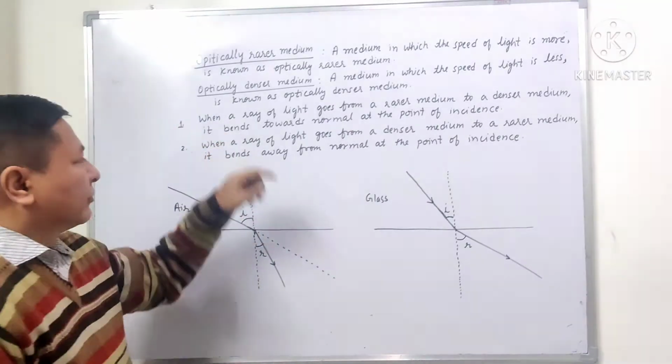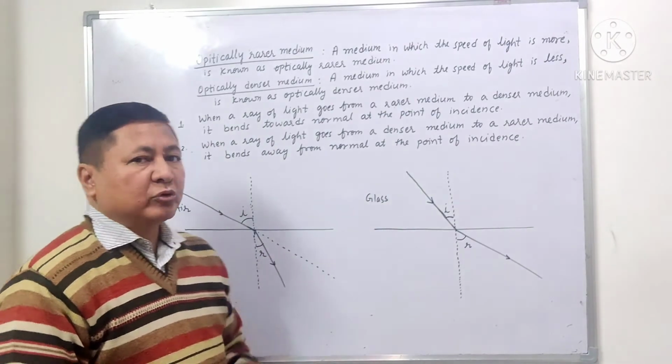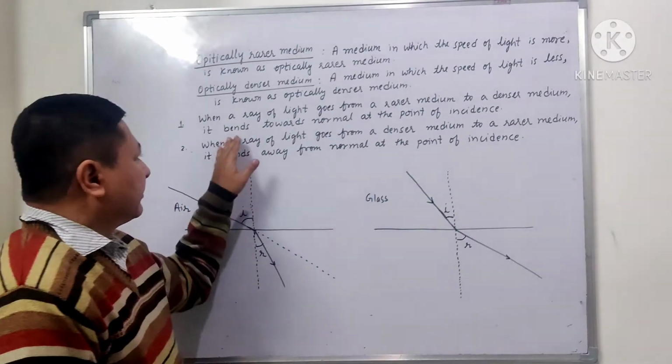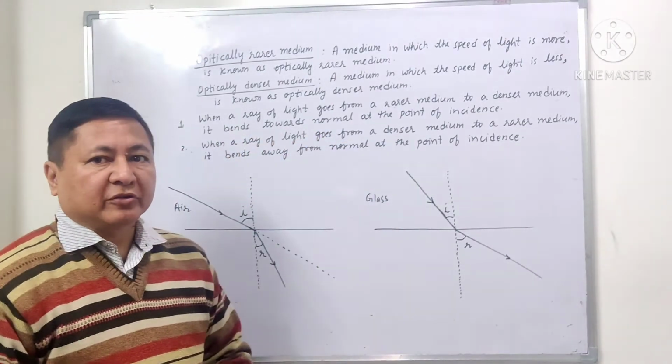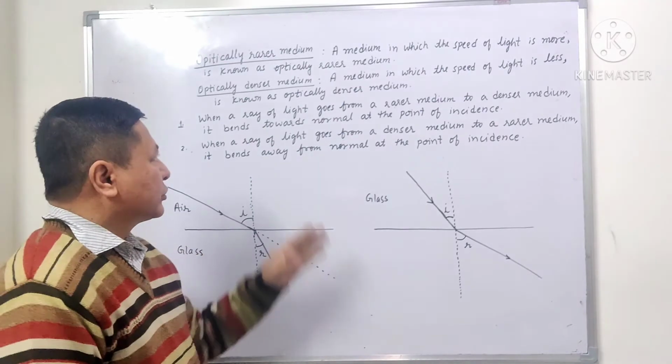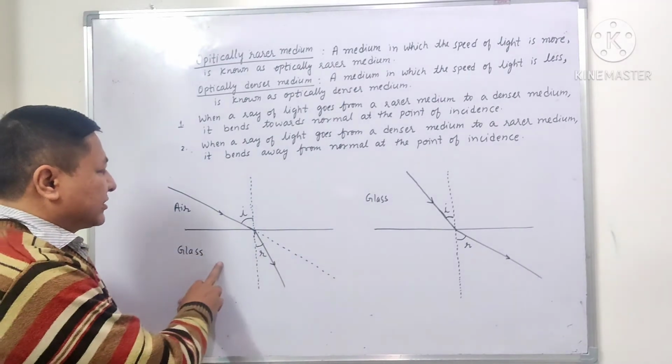Now the first point: when a ray of light goes from a rarer medium to a denser medium, it bends towards the normal at the point of incidence. It bends towards the normal. Now you can see this in the diagram.